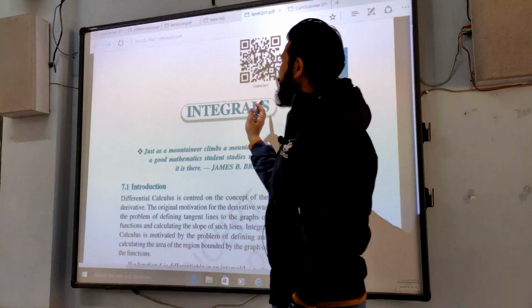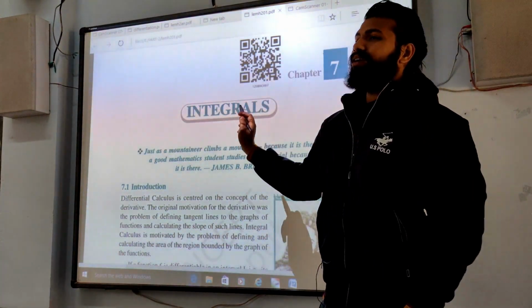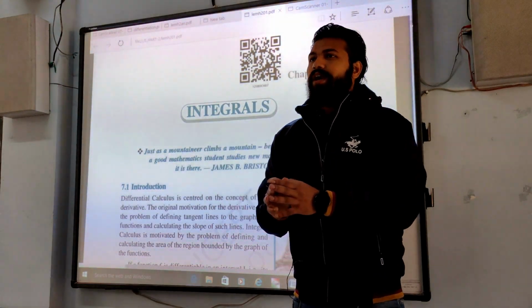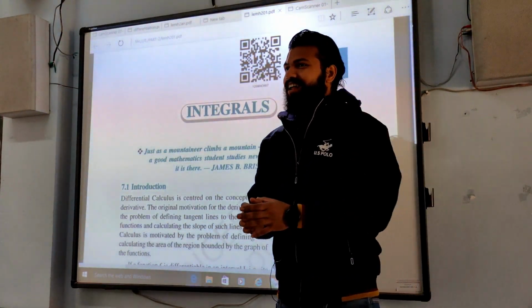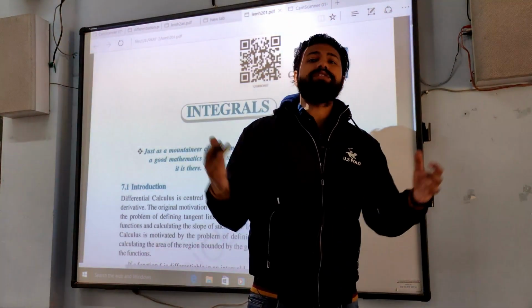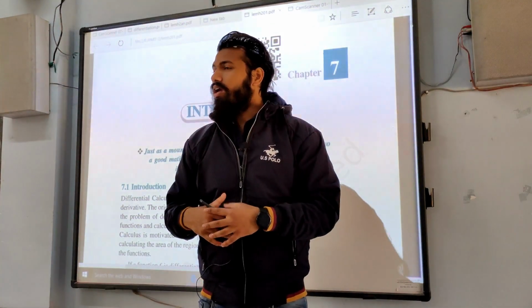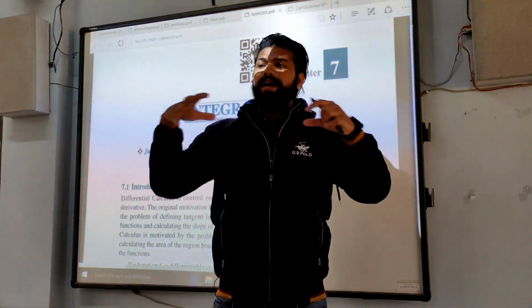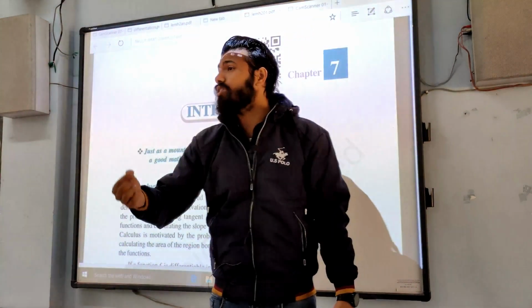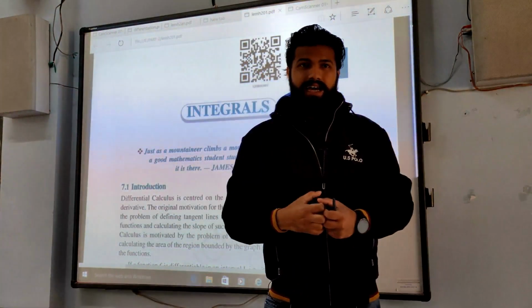First of all, let us understand the meaning of the word integral, or integration. What is the meaning of integration? We say we are an integral part of the country, Assam is an integral part. It means a combined part. Integration means to sum up, to summarize everything. To add each and every individual member is called integration.